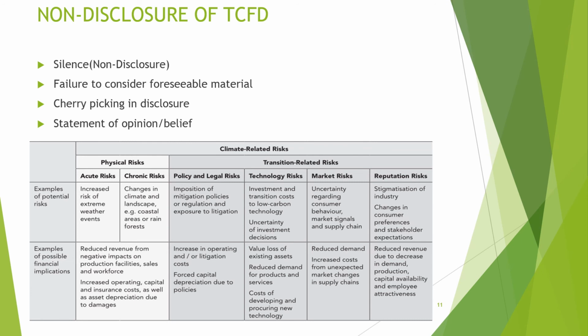These are the various examples of those risks. As you can see, for physical risk, it could be due to extreme weather, which is acute, and it could be a constant thing like change in climate and landscape. So you could have a reduced revenue, or you could have a reduction in your OPEX, CAPEX, etc.